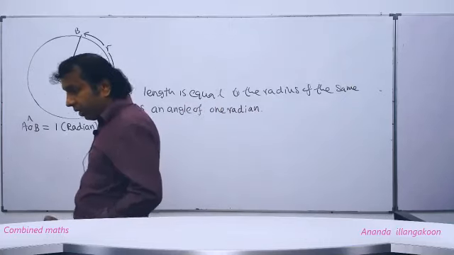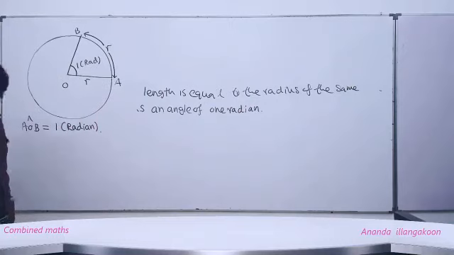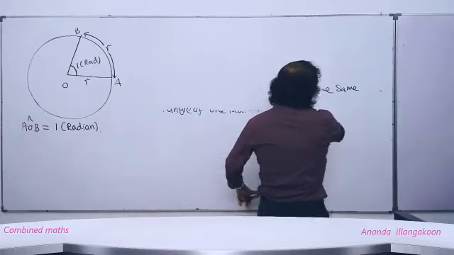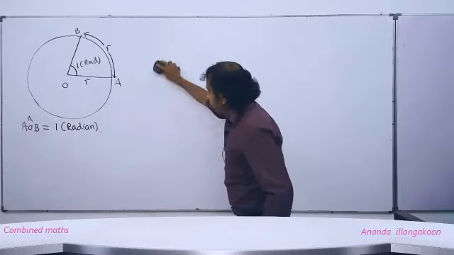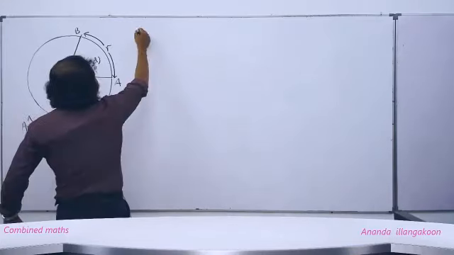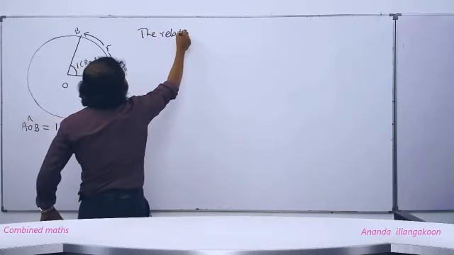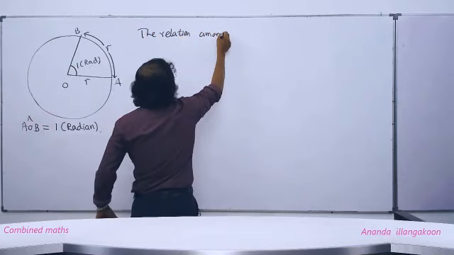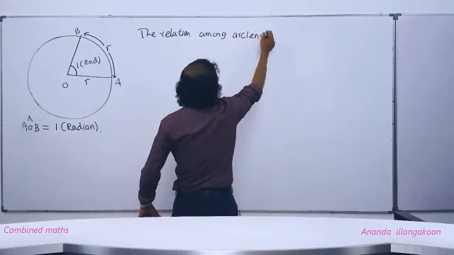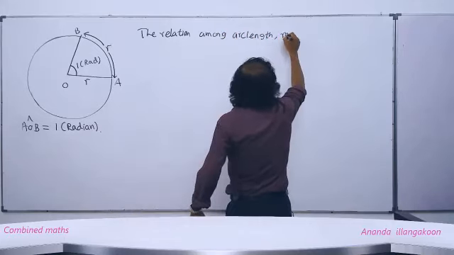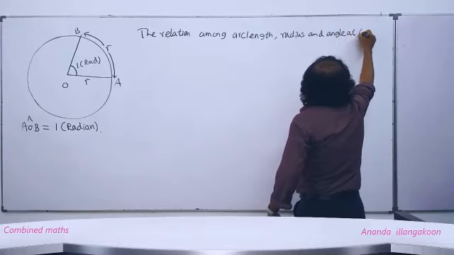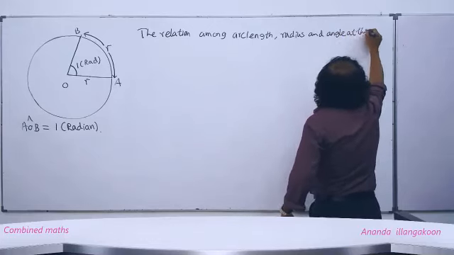Now we come to the next one: the relation among arc length, radius, and angle at the center.